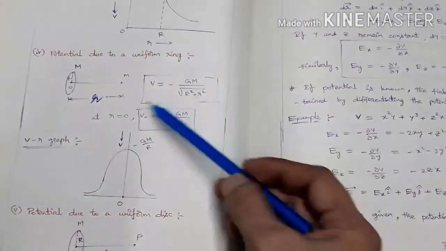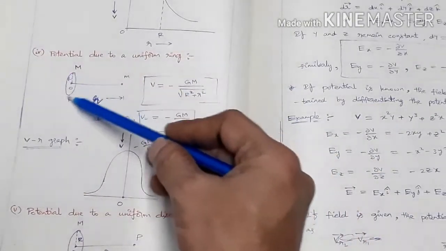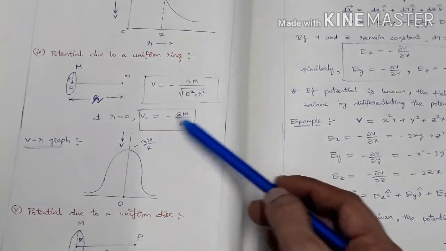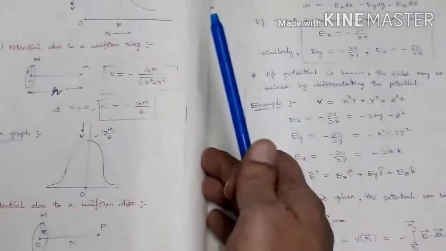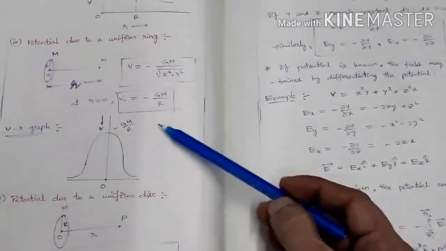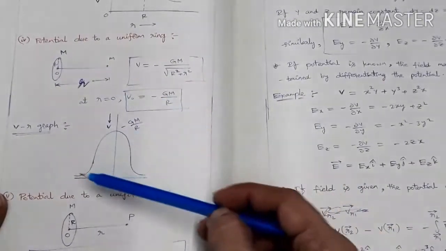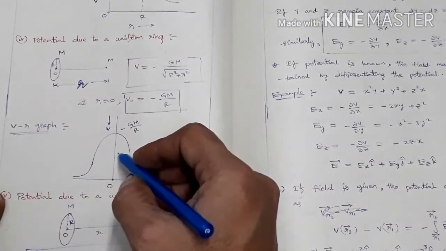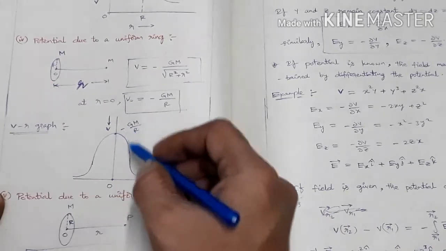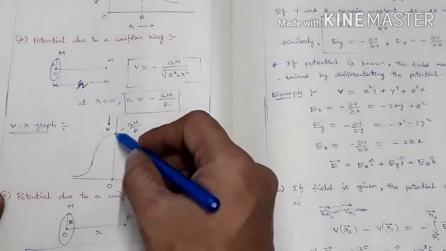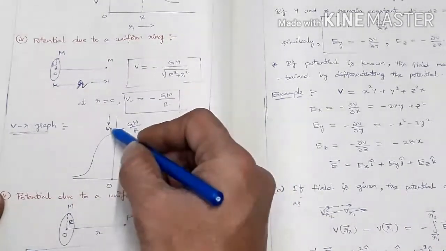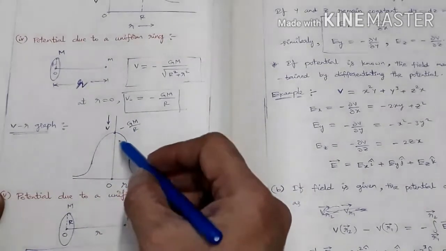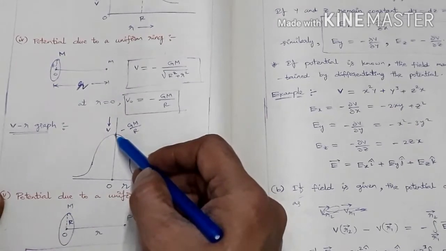Memorize this expression. If you want the potential at the center of the ring, just put 0 in place of R, and you will get V naught equal to minus Gm by R. Now look at the graph for the uniform ring. On this axis we take V, and on this axis we take R. At the center of the ring it is minus Gm by R.